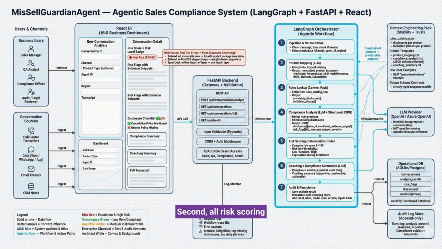Second, all risk scoring and decision logic is handled by deterministic code. This ensures consistency, repeatability, and trust. So, leadership, auditors, and regulators can understand exactly why a decision was made. This separation is what makes the system both intelligent and enterprise ready.